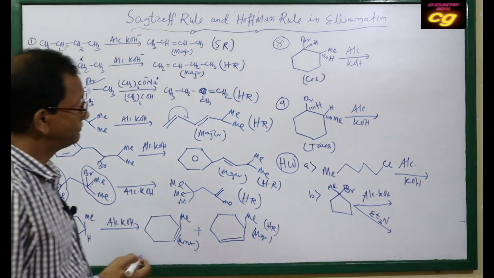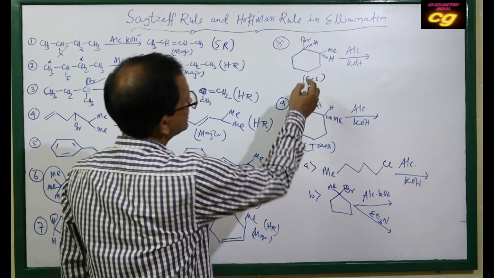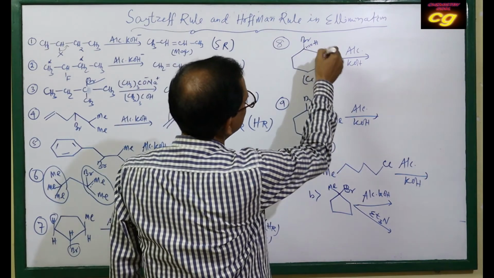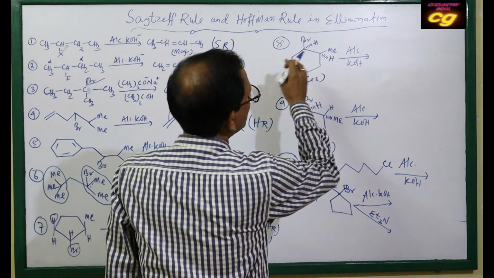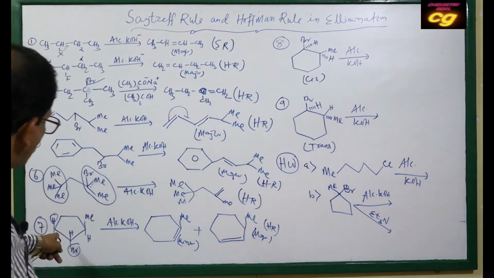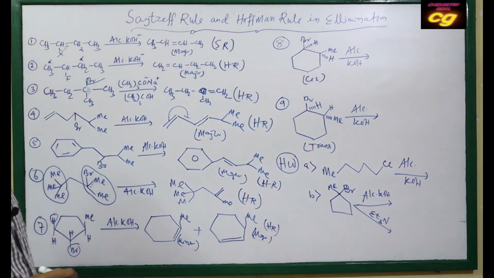Clear? Then in this case you see, this is the cis isomer and this is the trans isomer. For the cis isomer, as we have already discussed, the position always follows anti-elimination.